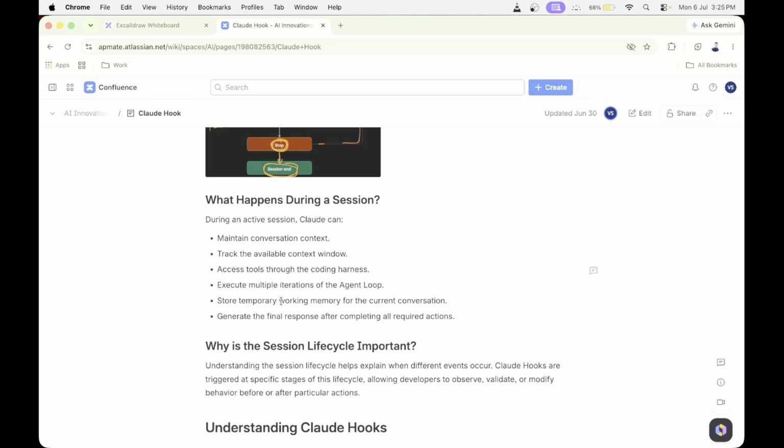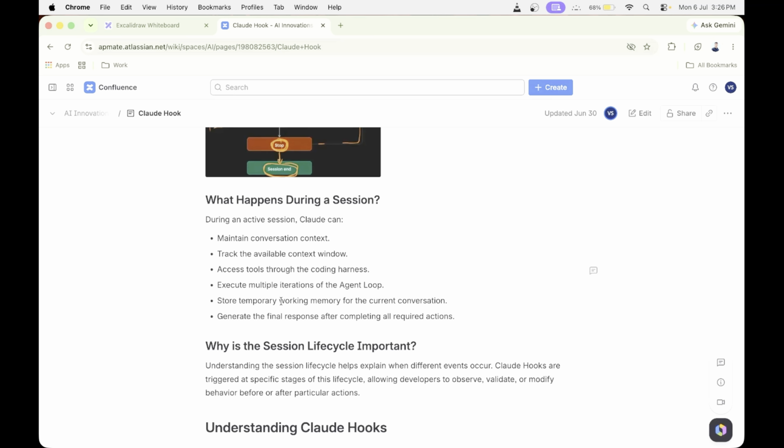If your task requires additional capabilities, Claude can access tools through the coding harness. The harness is responsible for safely executing tools such as reading files, running commands, or performing code-related operations. Claude then works through multiple iterations of the agent loop. In each iteration, it analyzes the task, decides whether a tool is required, executes that tool if necessary, evaluates the result, and continues until the objective is achieved.